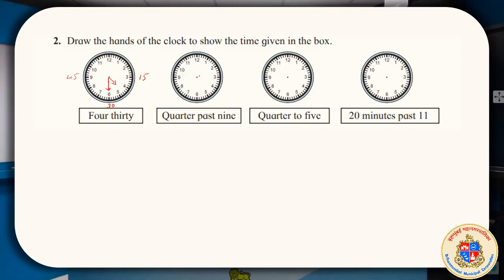9:15. Quarter past means the minutes needle must be at the quarter. Quarter means 1 quarter, right? Quarter means 15 minutes, right? And past 9, that means 9 is over. 15 minutes ahead, not 10, not even half. So the hour needle must point somewhere between 9 and 10, but close to 9, somewhere here. You will draw with a scale.